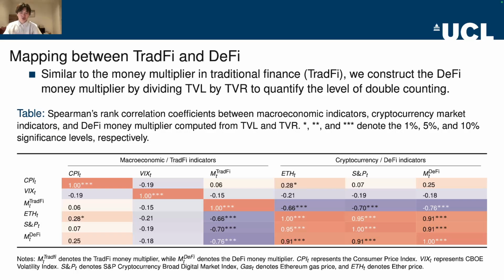And we also show the Spearman's rank correlation coefficient between the macroeconomic indicators, cryptocurrency market indicators, and DeFi money multipliers. We can observe that the DeFi money multiplier is negatively correlated with VIX and the traditional finance money multiplier, and positively correlated with CPI, Ether price, and the cryptocurrency market index.